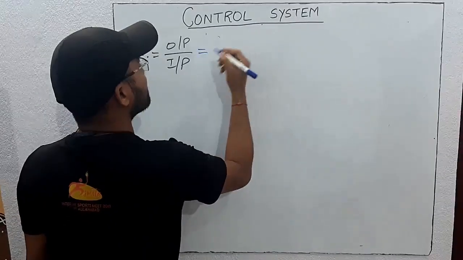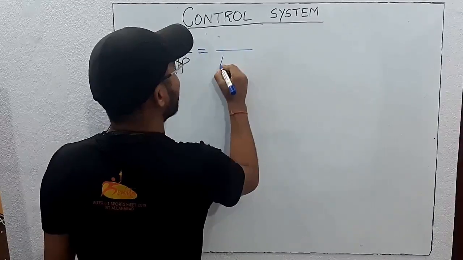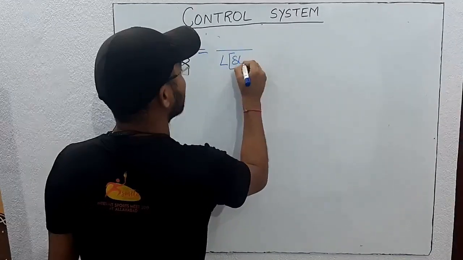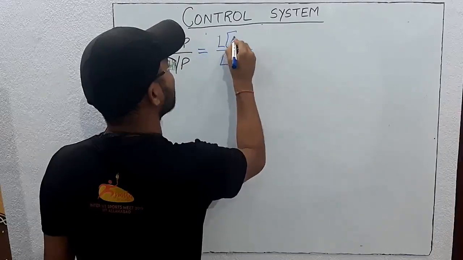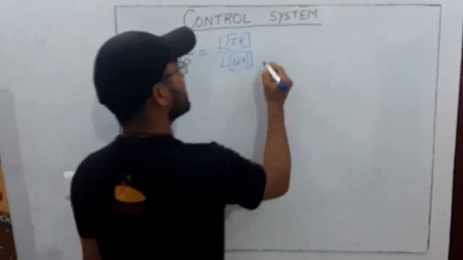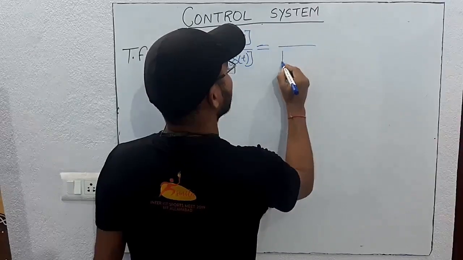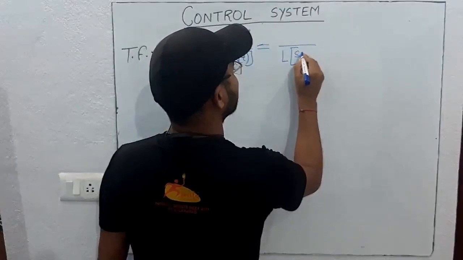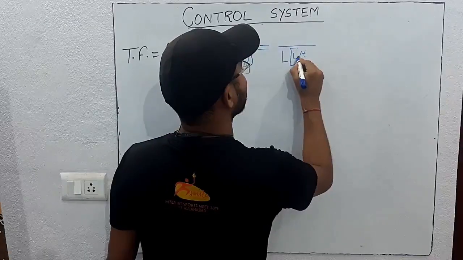First of all, let's suppose an impulse input. The input response will be the Laplace transform of the impulse, and the output will be the Laplace transform of the impulse response of the system. After that, for step, the input response will be the Laplace of the step, denoted by u(t).